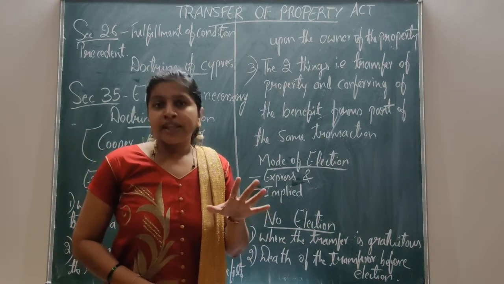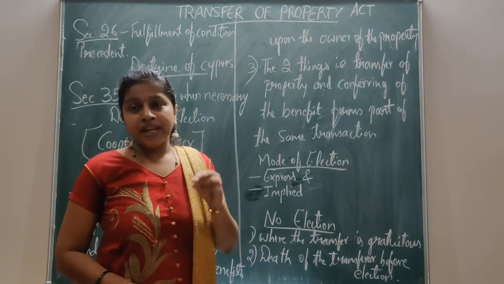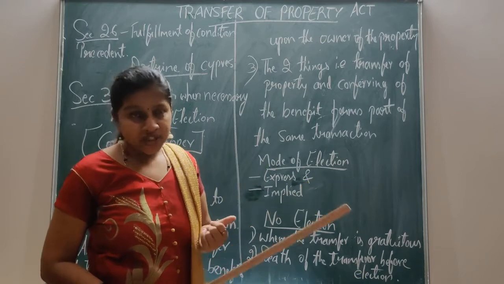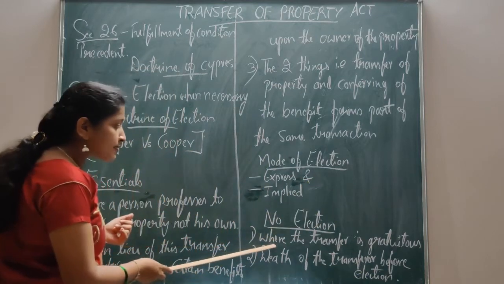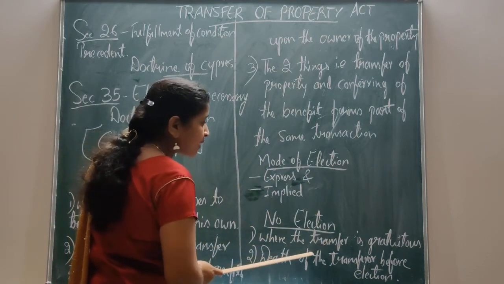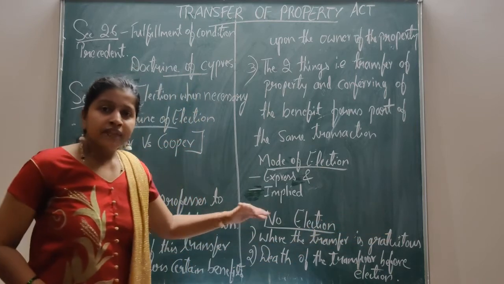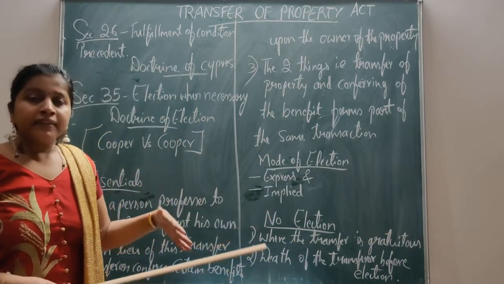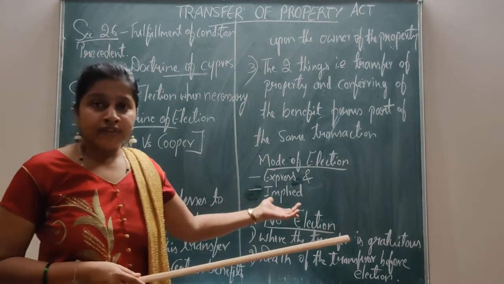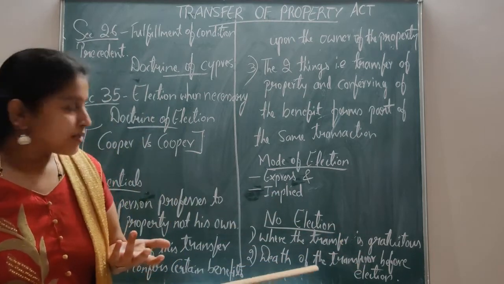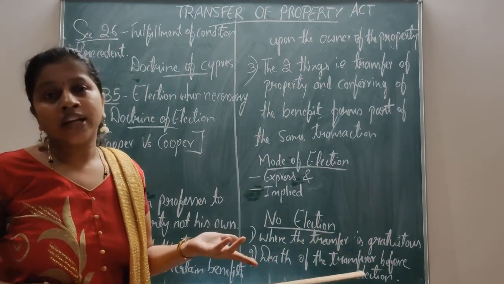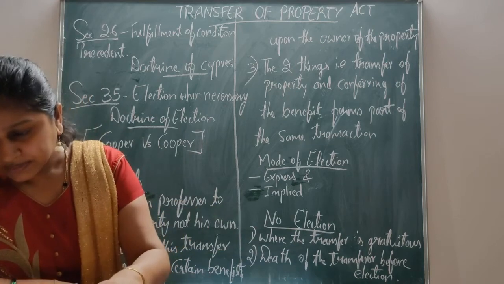Under the Transfer of Property Act, whenever property is transferred, it must be for certain consideration. But where the transfer has been made without consideration, at that time there is no need of election.